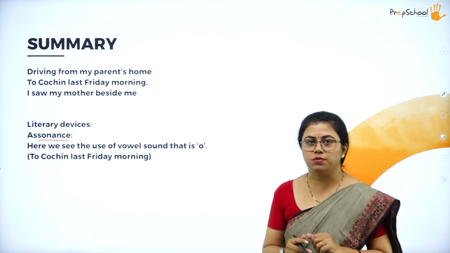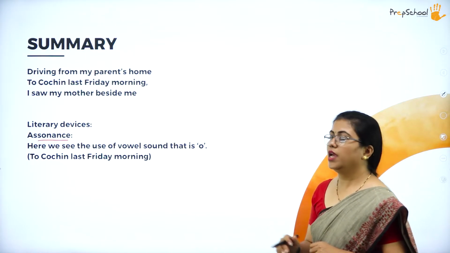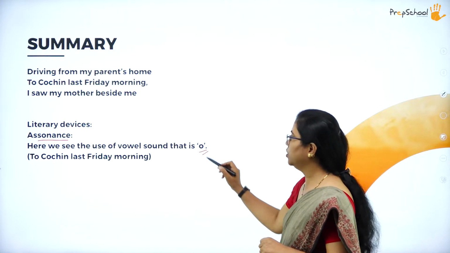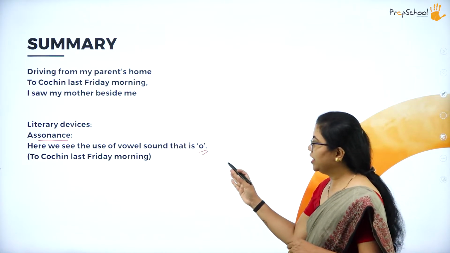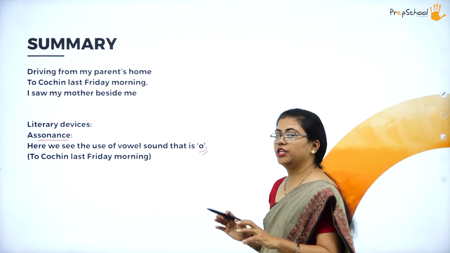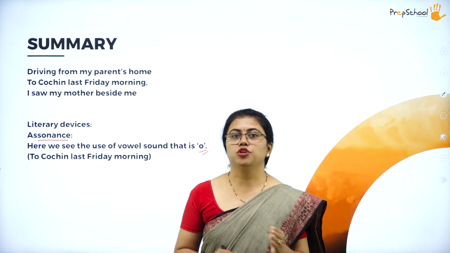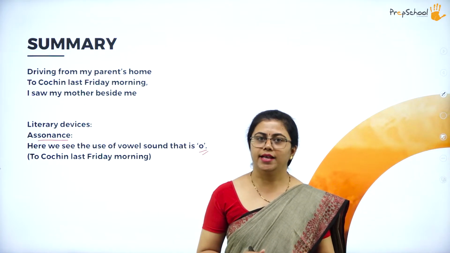What does assonance mean? Assonance means the repetition of vowel sounds, okay? You know the vowels, right? A, E, I, O, U, the vowel sounds. So repetition of vowel sounds is called assonance. Repetition of any consonant sound is called consonance. Repetition of vowel sound is called assonance.